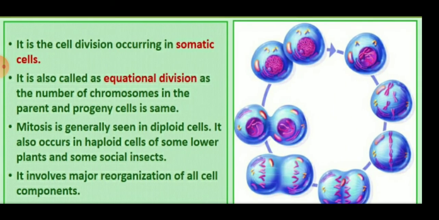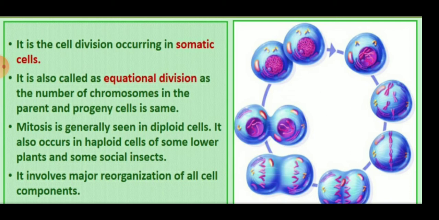In this process, each cell, called the mother cell, divides to form two identical daughter cells, so the daughter cells have the same number of chromosomes as the mother. Mainly it helps in the growth and repair of tissues of any organism.